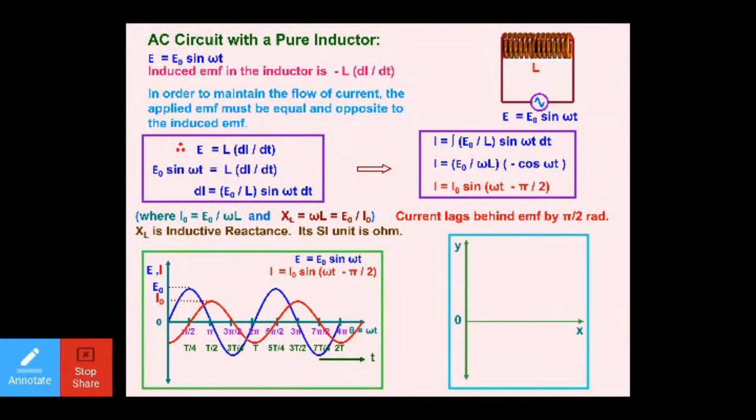This is a graphical representation, and in the graphical representation, if this is EMF, the peak value of EMF E naught, then this will be the peak value of current I naught. If you see the angle between them, the initial angle in both of them is omega t, but if you see the change in the angle, the lagging condition is pi by 2. It means initial angles are omega t, but from omega t, the values are decreased by the phase angle of pi by 2 in case of current, and leading in the case of EMF. So this we need to keep in mind.